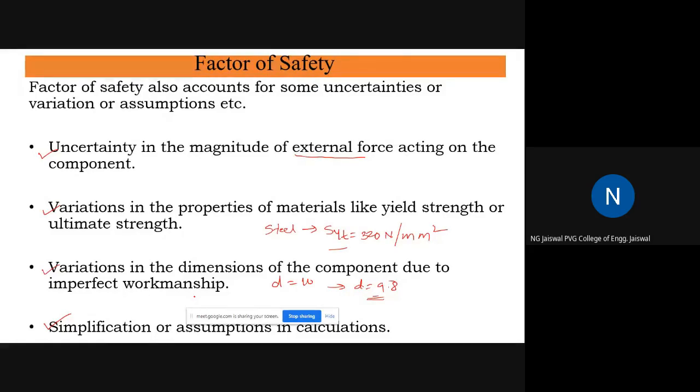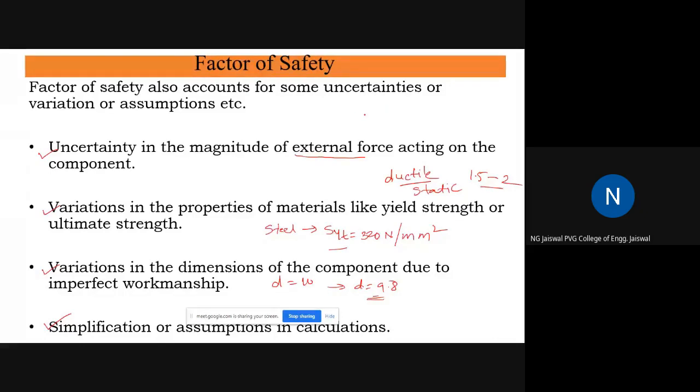A guideline, if you ask me the guideline of the factor of safety: generally, if the material is a ductile material and the force is a static force, that means it is constant throughout the time, the factor of safety is somewhere between 1.5 to 2. This is one guideline.